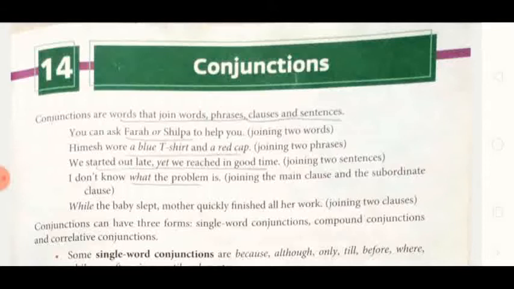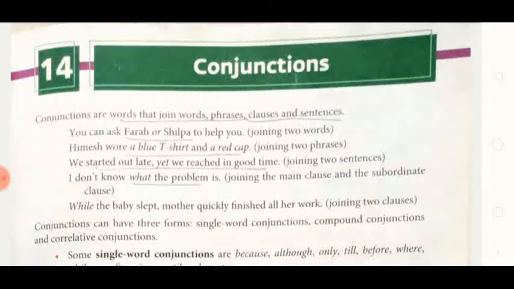I don't know what the problem is. Here, I don't know is one clause, and what the problem is is the other. So here two clauses are there. One is the main clause, I don't know. The other, what the problem is, is the subordinate clause joined with I don't know.